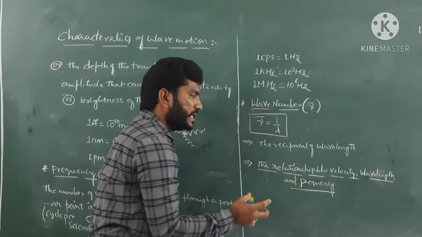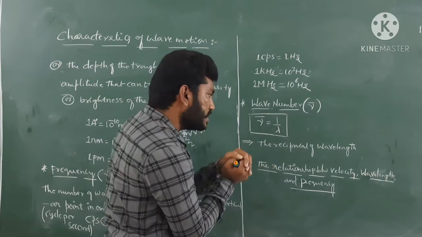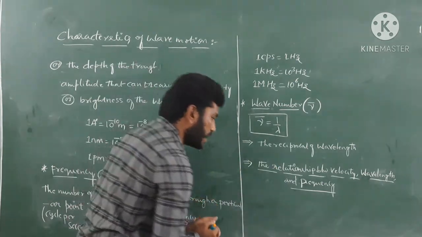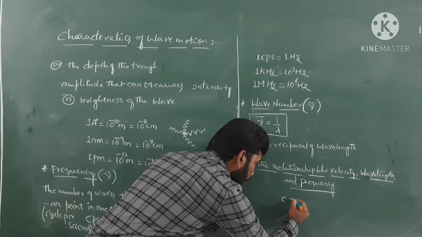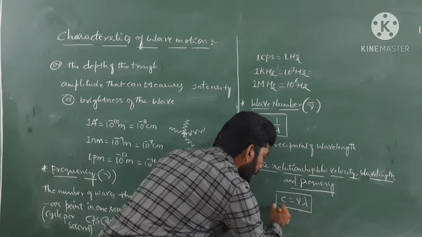If you merge these three parameters, we get one equation, that is C equals nu lambda.